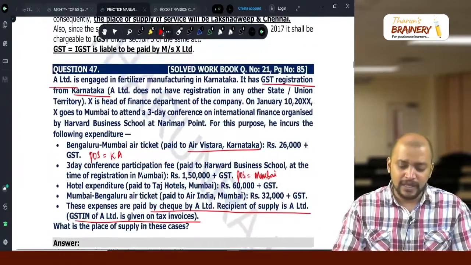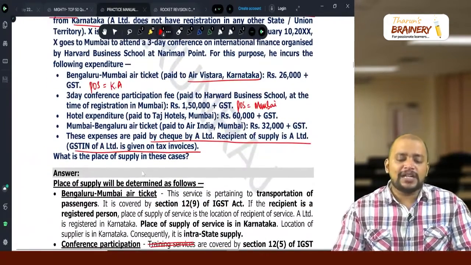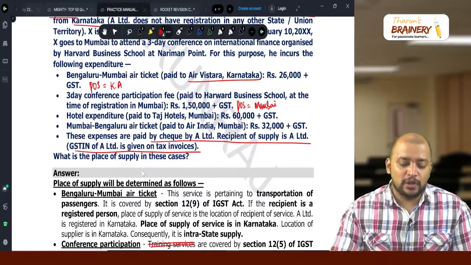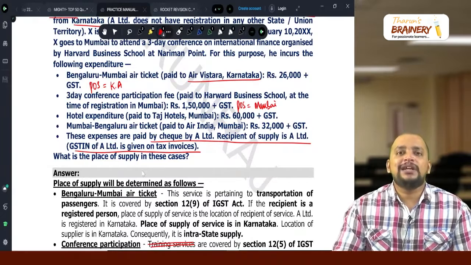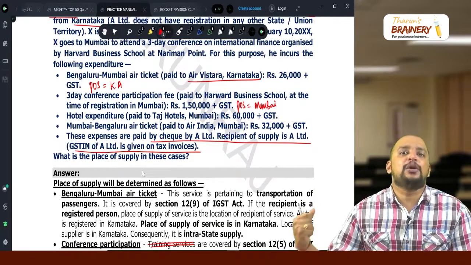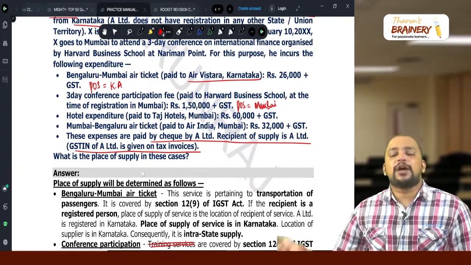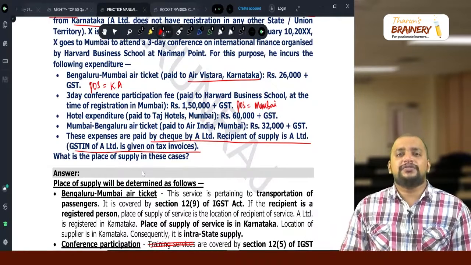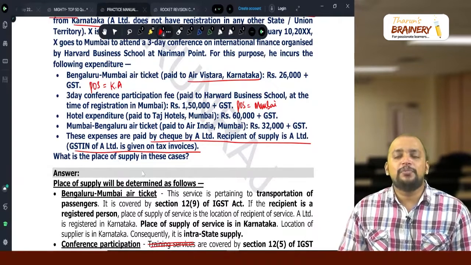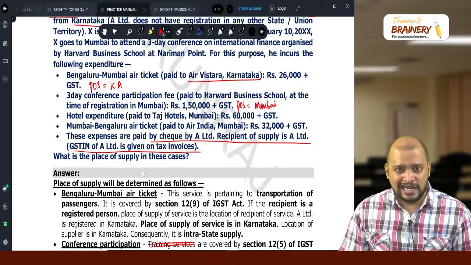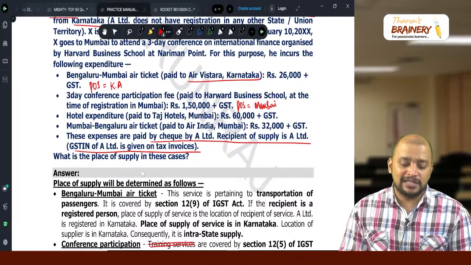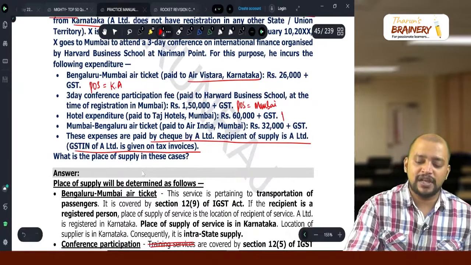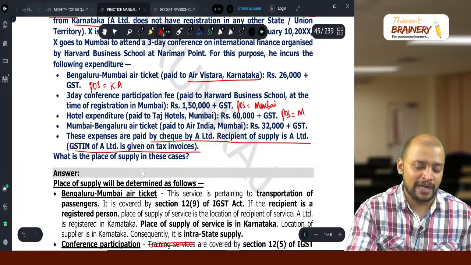Then next, hotel expenditure paid to Taj Hotels, Mumbai. Here, in case of accommodation service in relation to immobile property, if the immobile property is located in India, the location of that immobile property applies. If the immobile property is not located in India, then location of recipient. Here the immobile property is in India; the hotel is in Mumbai. Therefore, place of supply will be taken as Mumbai.